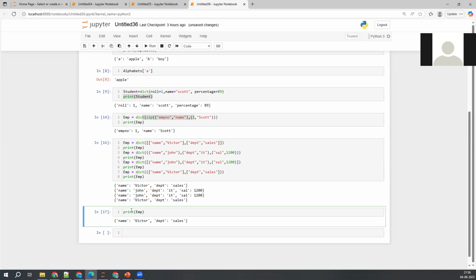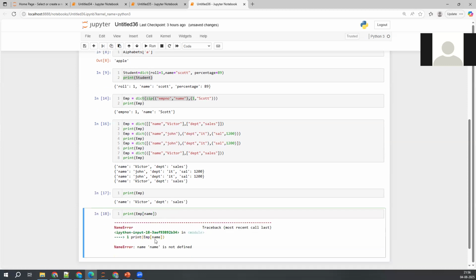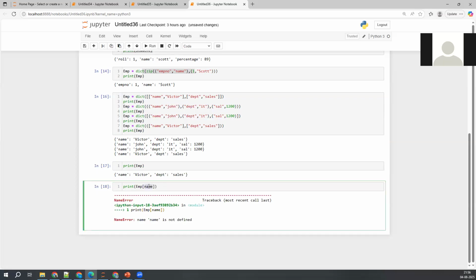Now, if you want to access the elements from this, you have to use the dictionary name. Square brackets are common for accessing the elements. Within single quotes, because the key is a string, so you have to represent that clearly. Without quotes, if you try to access name, see, it is throwing an error, because name is not an identifier; it is trying to consider it as a variable, but we did not create it. So we need to give it within single quotes, so it understands EMP is a dictionary and you're trying to access the element name. If it exists, it will display that.